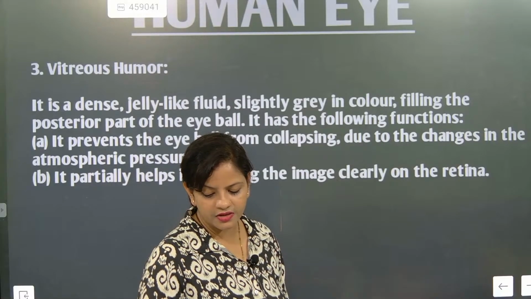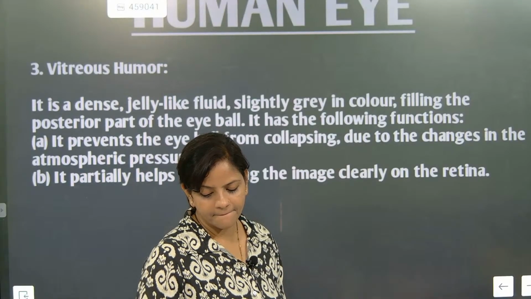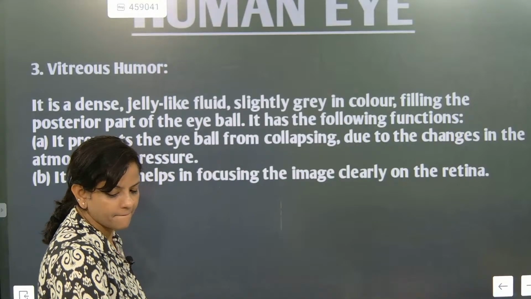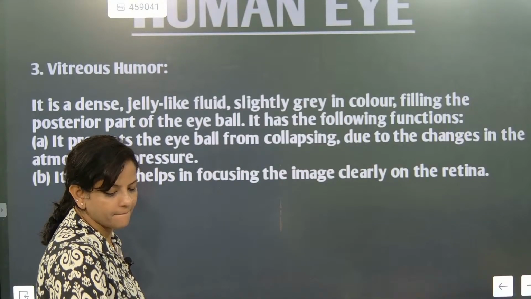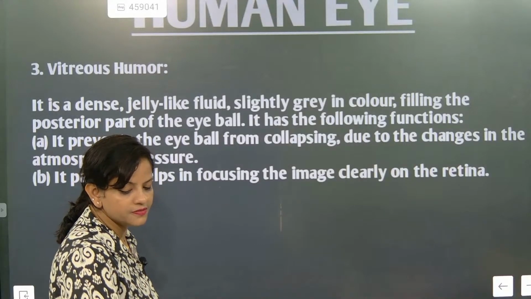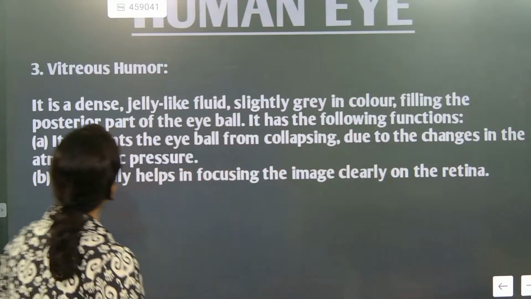After that, maintaining the posture of the eyeball. Did you get this? Now listen. Please check this one out.